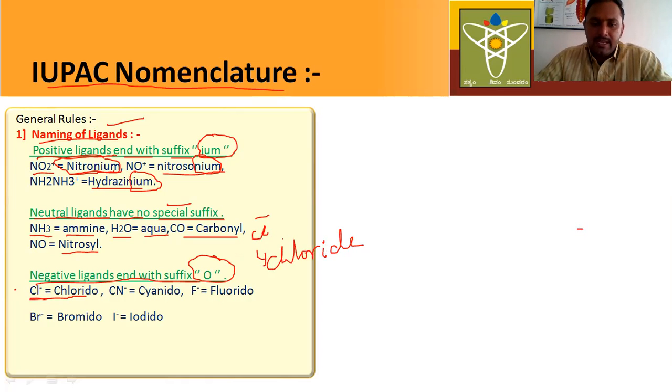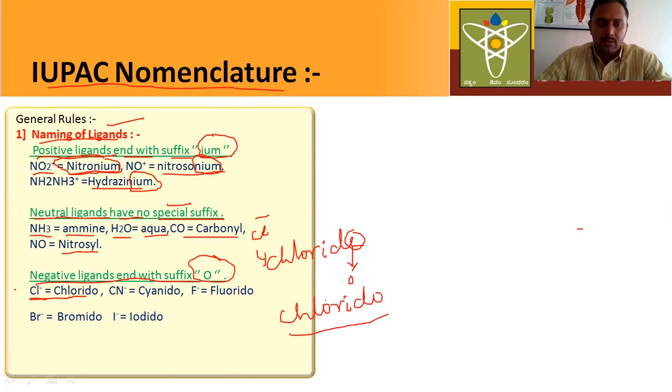That's why the name of a negative ligand always ends with o. Here the e gets replaced by o, and then it becomes chlorido. Initially it is chloride, but now it is chlorido. Why? Because in coordination compounds, according to the general rule, all negative ligands end with the suffix "o".